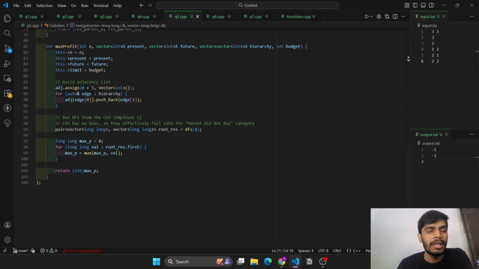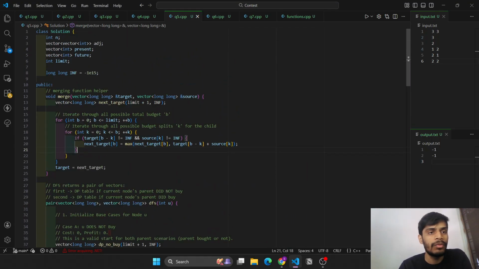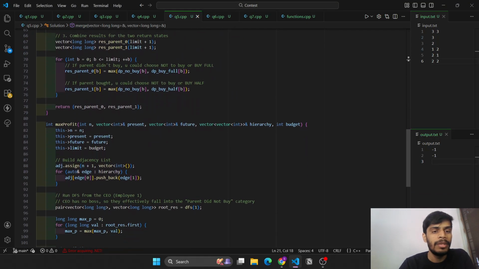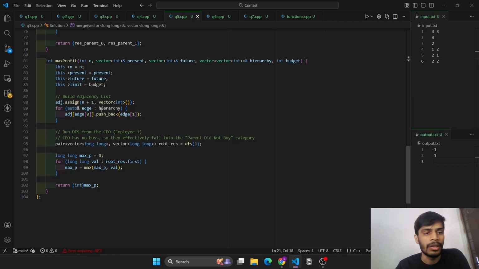Now we build the adjacency for the given tree. We have declared this adjacency global as well. Now we'll be iterating through the hierarchy and building this tree. So we'll build this adjacency list of size n plus one. Now we iterate through each edge, and for u we have v as the employee. So there will be an edge from u to v.